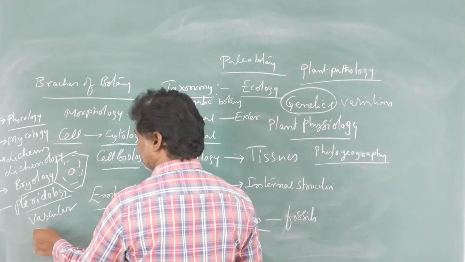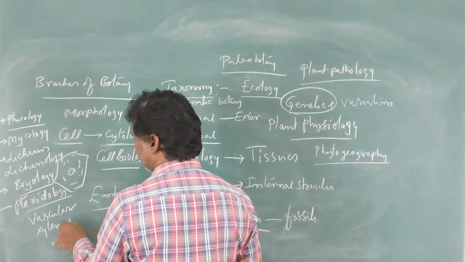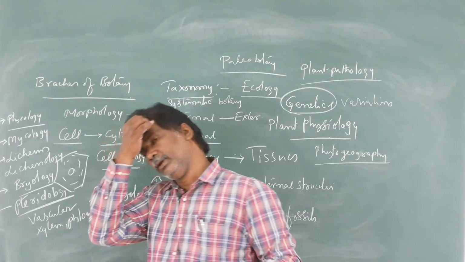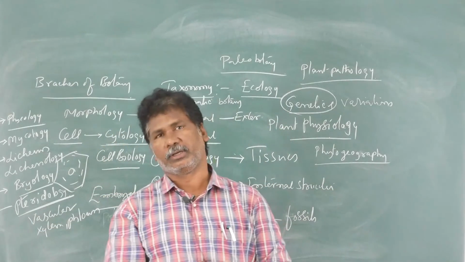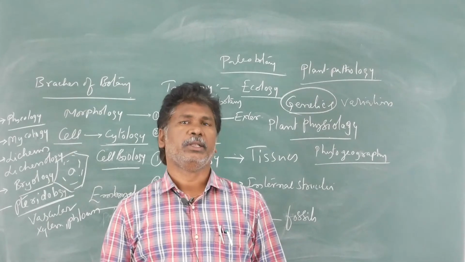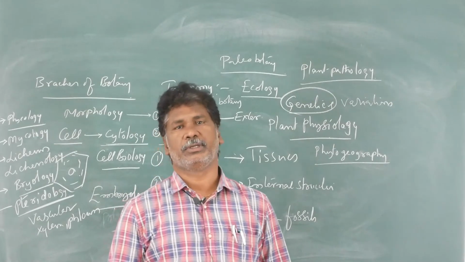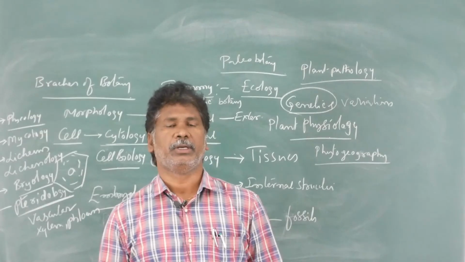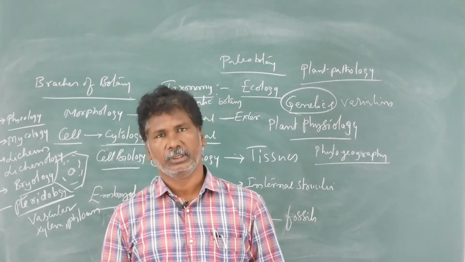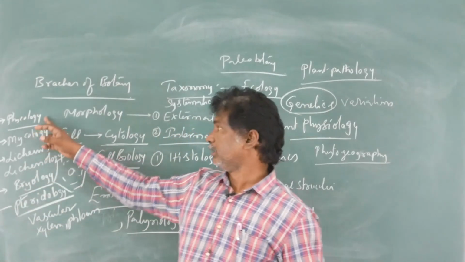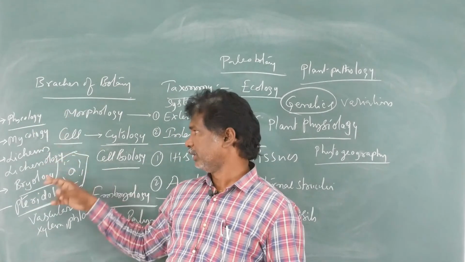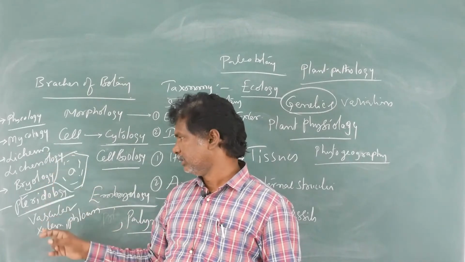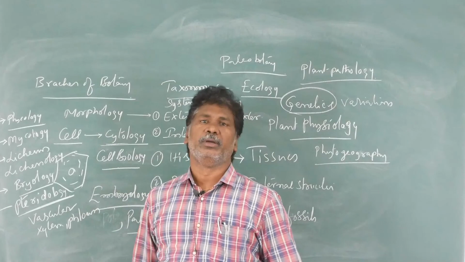The vascular system like xylem and phloem first appears in pteridophytes. That is why these are called vascular cryptogams. So phycology, algae; mycology, fungus; lichenology, lichens; bryology, bryophytes; pteridology, pteridophytes.